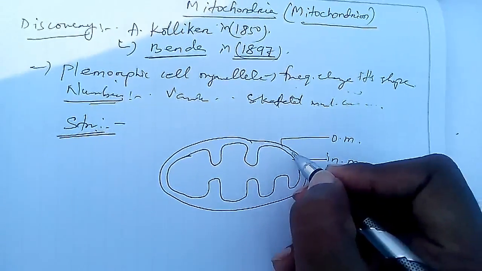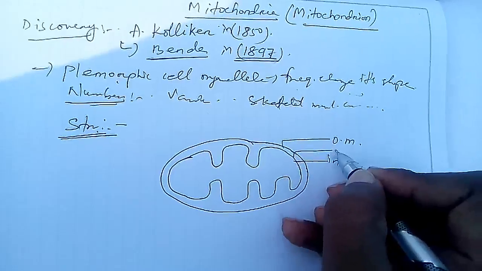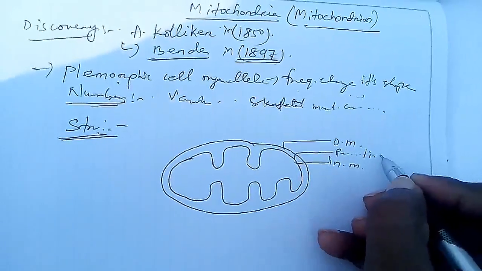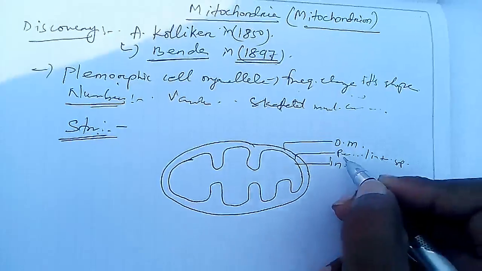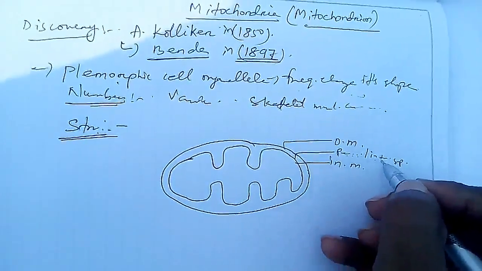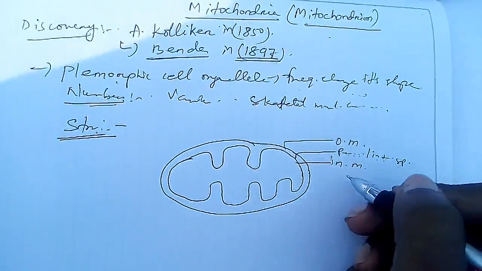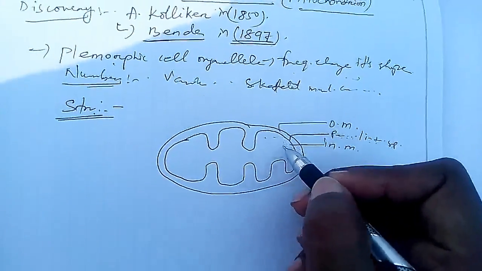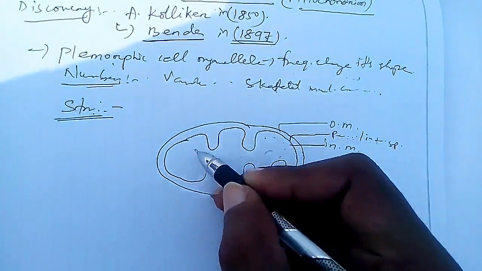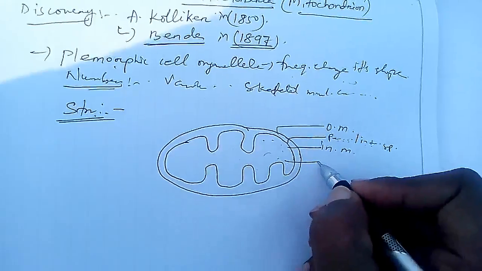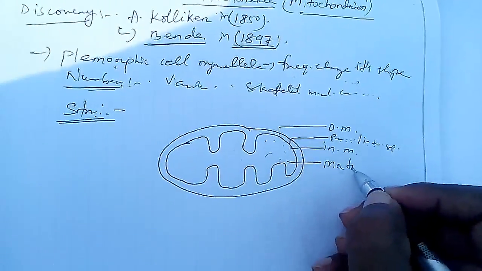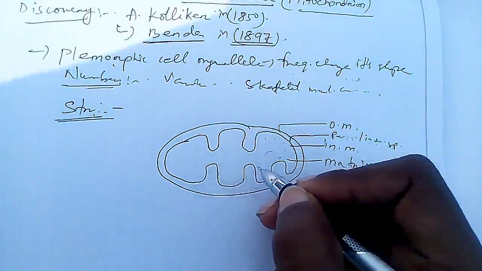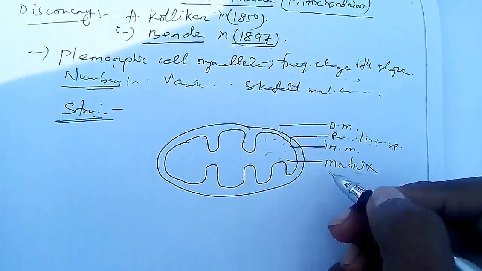The space between the outer and inner membrane is known as the perimitochondrial space or intermembrane space. Spelling is very easy, try to write it yourself. Then the fluid, or ground substance, present inside the inner membrane is known as matrix.